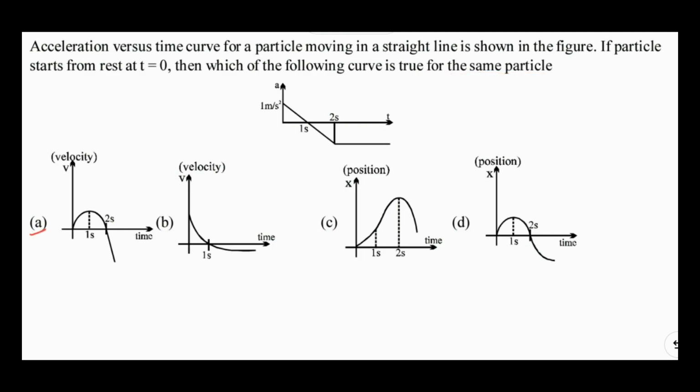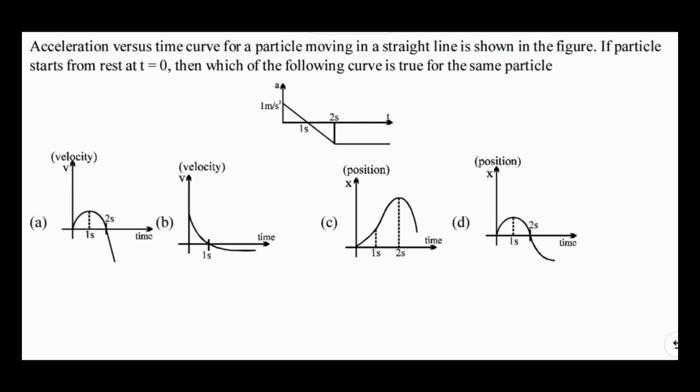If you observe the options A, B, C and D, in options A and B I have a velocity versus time graph. For options C and D, I have a position versus time graph. So I need to check whether these velocity versus time graphs are correct and which of these position versus time graphs is correct.